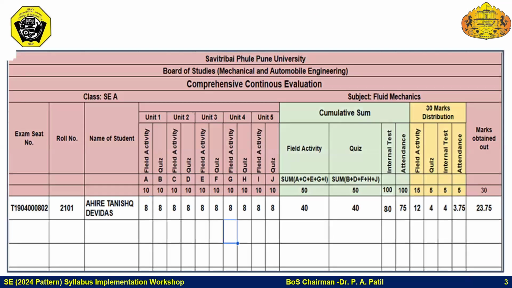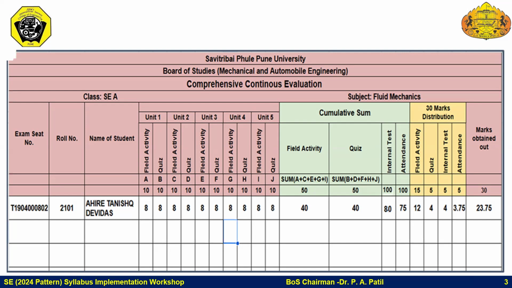This is the detailed Excel sheet of comprehensive continuous evaluation, and each student has to attempt all these activities to get marks out of 30. So there are some common activities unit wise, all units to be assessed uniformly. So for each unit, the faculty members should take field activities as well as quiz.